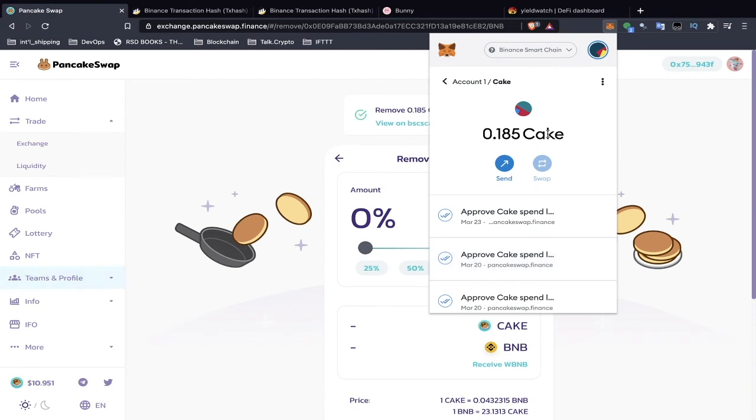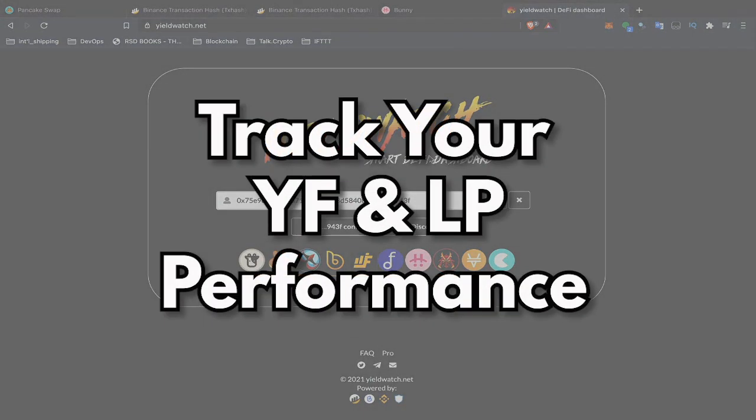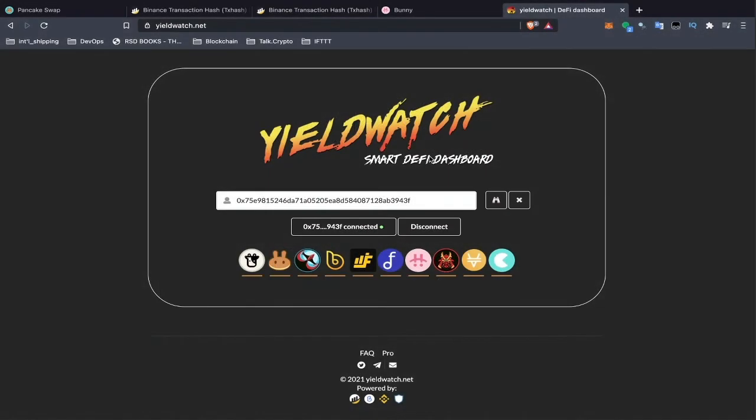And yes, now that 0.185 cake is in my wallet, and I have withdrawn my liquidity from the pool successfully.